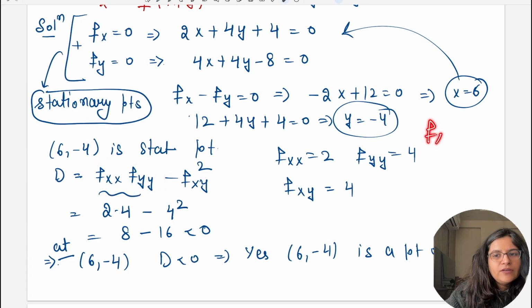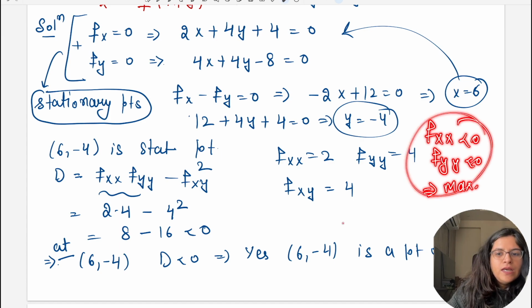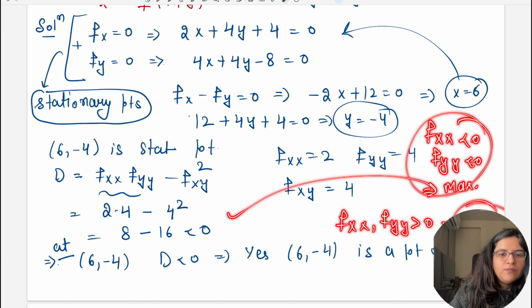You know that if fxx, fyy both are less than 0, it implies we have maxima at that point. And if fxx, fyy both are greater than 0, then we can say that that is a point of minima, and before that my D should be less than 0 at that point, okay.